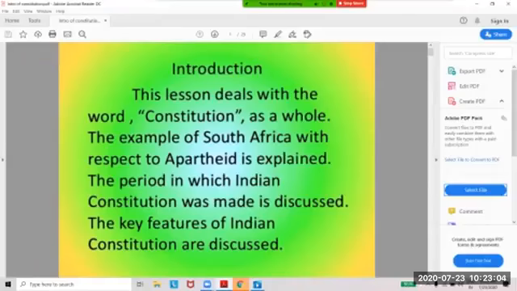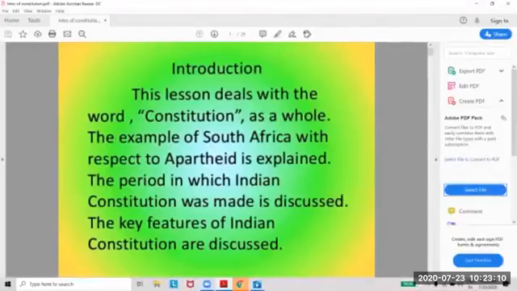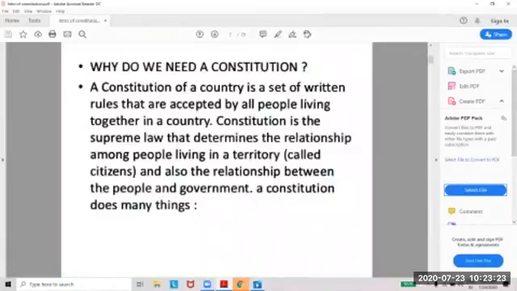So in this topic, we deal with the word constitution as a whole. The example of South Africa with respect to apartheid is explained. The period in which the Indian constitution was made is discussed. The key features of the Indian constitution are discussed.